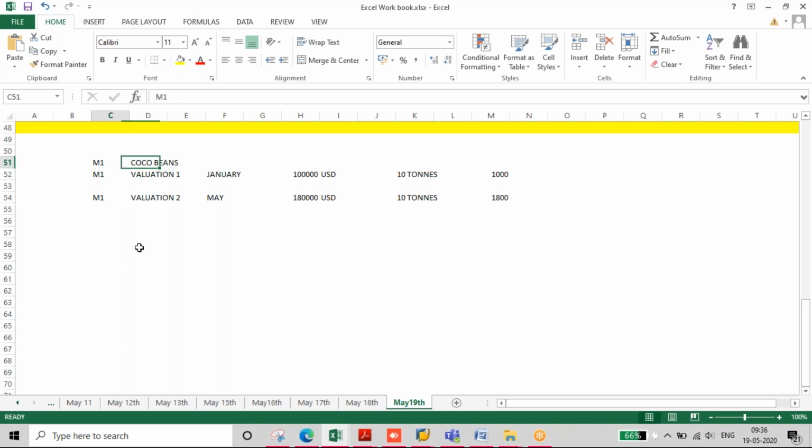So whenever you have split valuation, we don't post any transactions or any business with the header material. In our case, header material is cocoa beans. For this material we don't do this in system. There will not be any stock available, and there will not be any transactions also. But for this material, we create separate valuation types. One is valuation type 1, another one is valuation type 2, so that each valuation type will be valuated at a different value. So in these cases transactions will be available only at valuation type level.